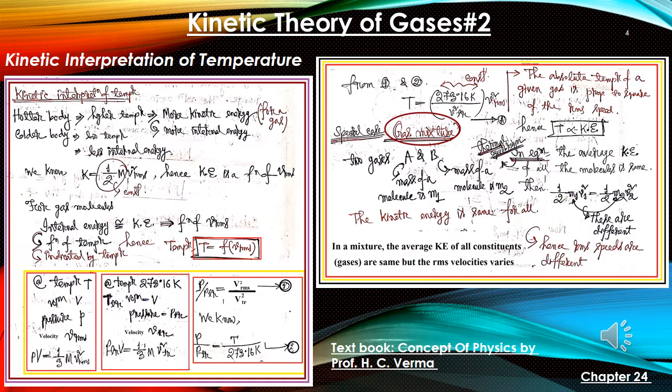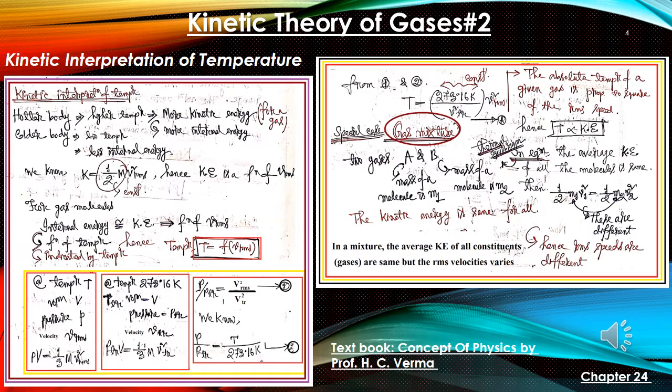Now let us consider that at temperature capital T, we have a volume capital V of pressure P and velocity v RMS. So PV is given by 1/3 of M v square RMS. Now at the triple point of water, that is temperature 273.16 Kelvin, the volume is V, the pressure is P triple point, and the velocity is v triple point. Then P triple point into V equals 1/3 of capital M v square triple point.